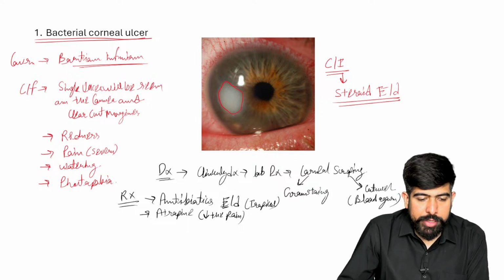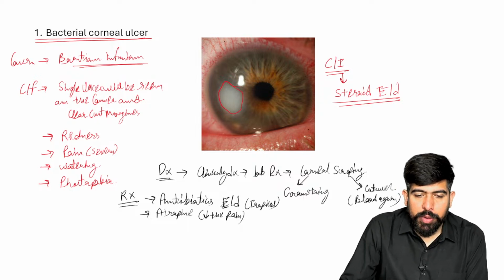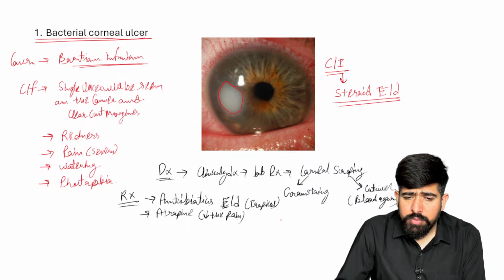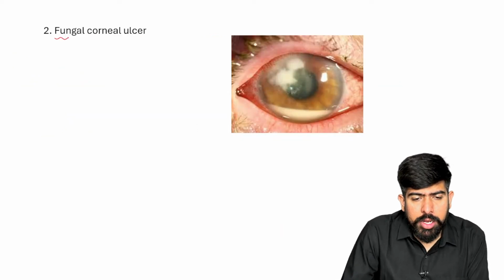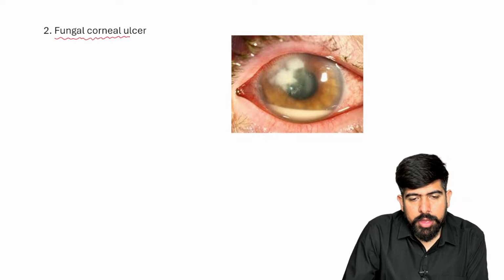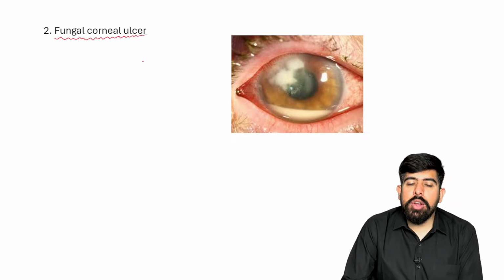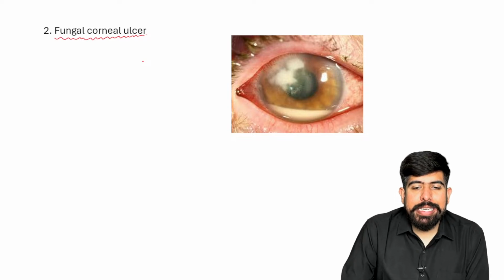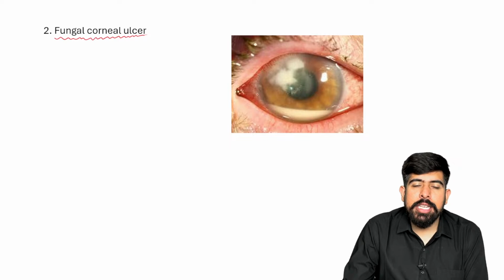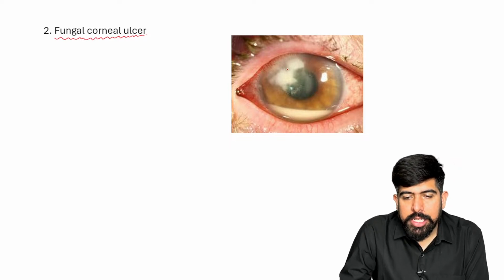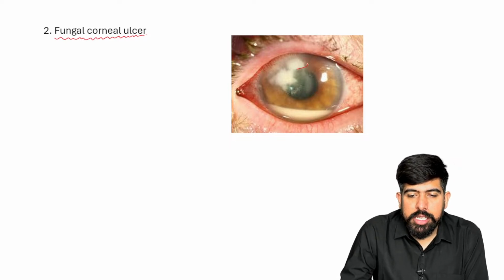Okay, very good. Let's move forward to the next type of corneal ulcer, which is your fungal corneal ulcer. Now, in the fungal corneal ulcer, what will we see in this case? You can see in the image, guys, it is not a single ulcer. Can you see here? It has more ulcers over there.